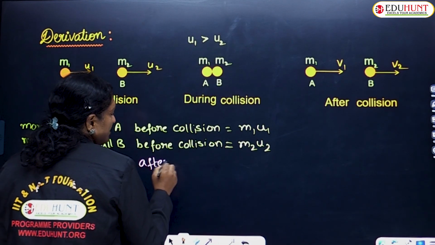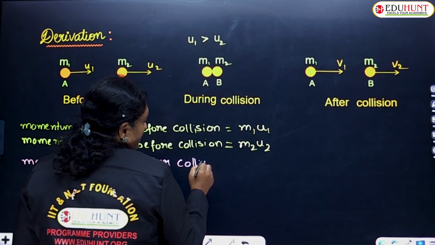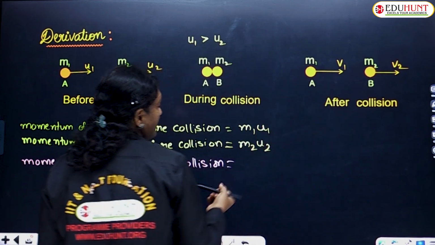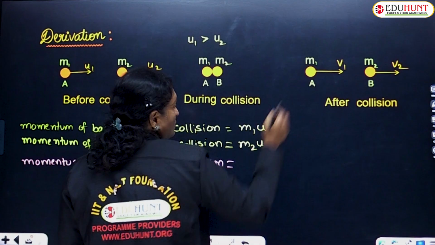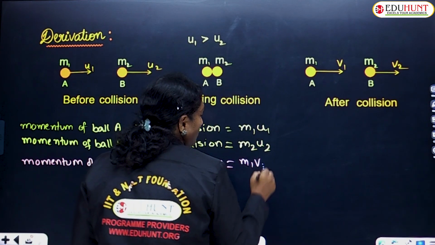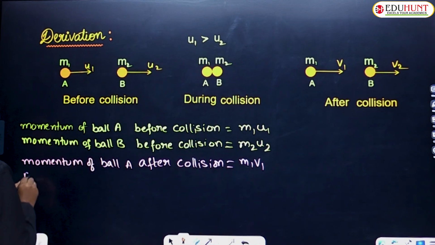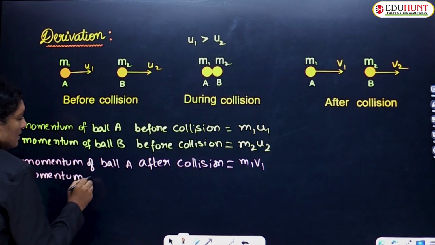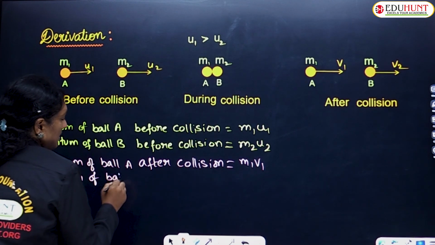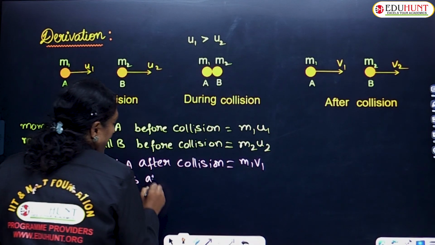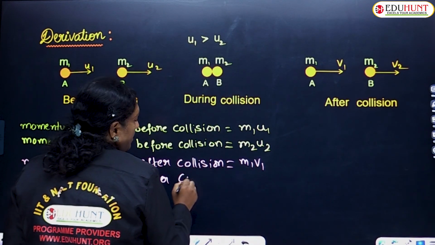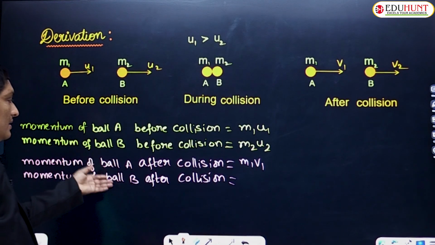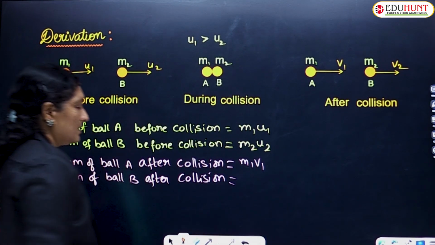After collision, the velocity of ball A is changed to v1, hence momentum is mass into velocity, that is m1 v1. Whereas the momentum of ball B after collision, the second ball, is m2 v2. Children, I have replaced the word marble with ball, don't get confused.